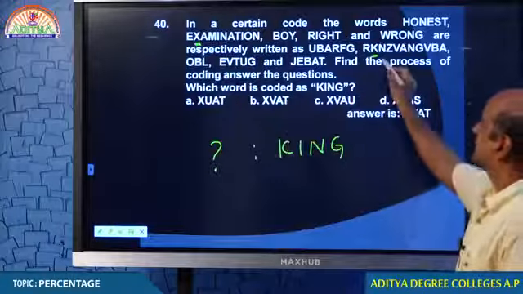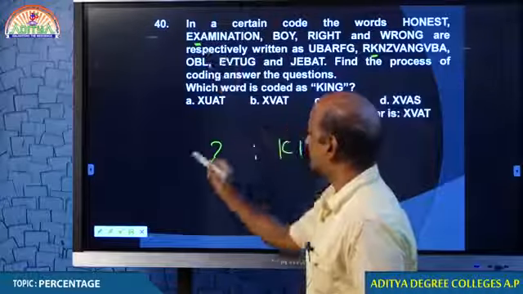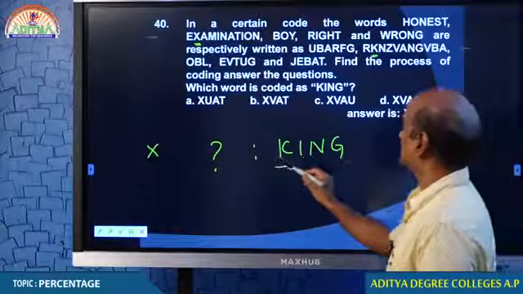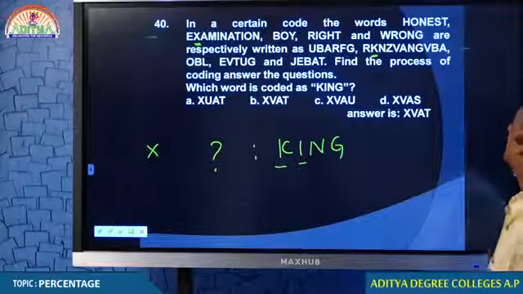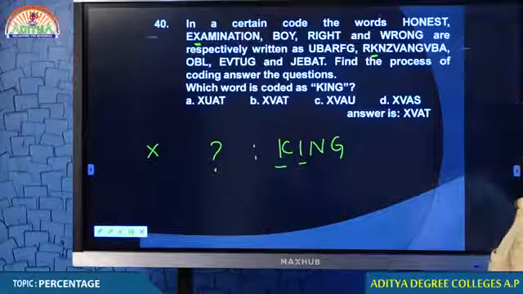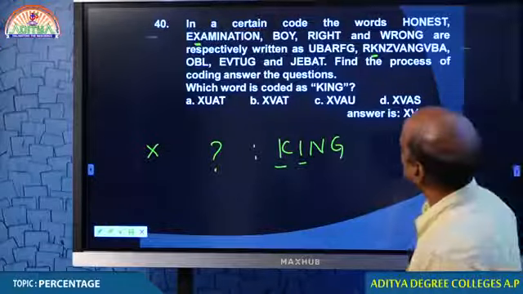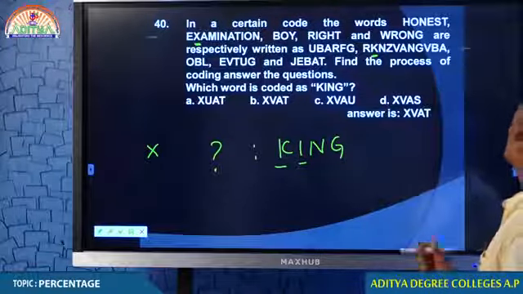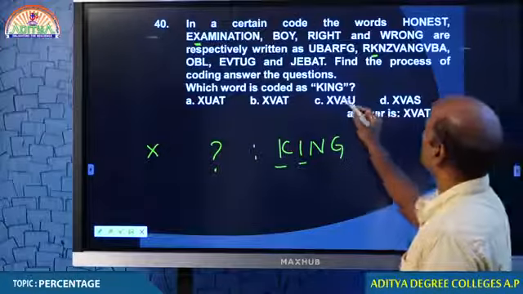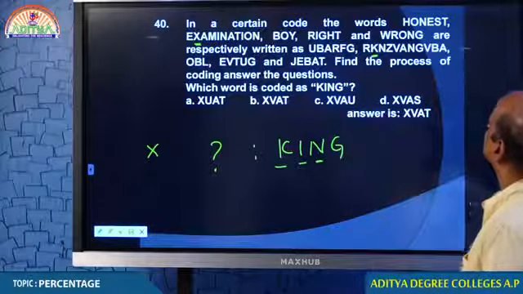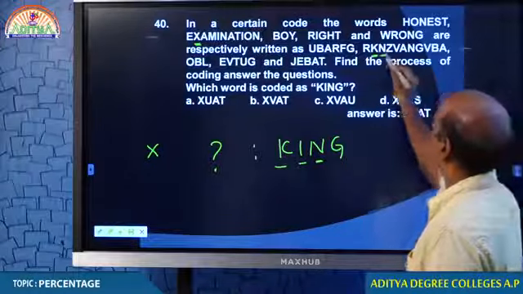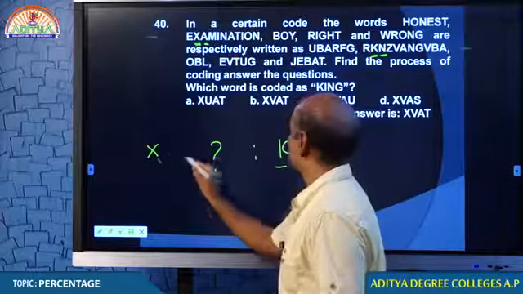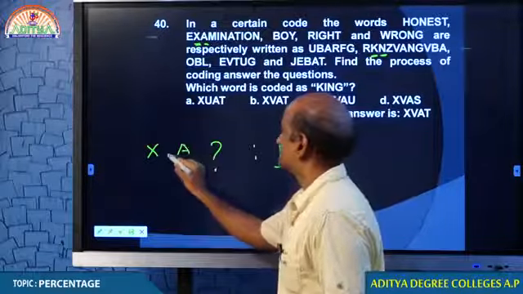Look at that, K is second from left, X is second from left, therefore it should be X. So K is coded, then I. Where is I, man? Just check it out. If we don't have I, we have to work it out. Then again N. Tell me where is N? Yeah, we have N over here. Therefore, what is the third letter? A. X dash A. We will fill this place later.